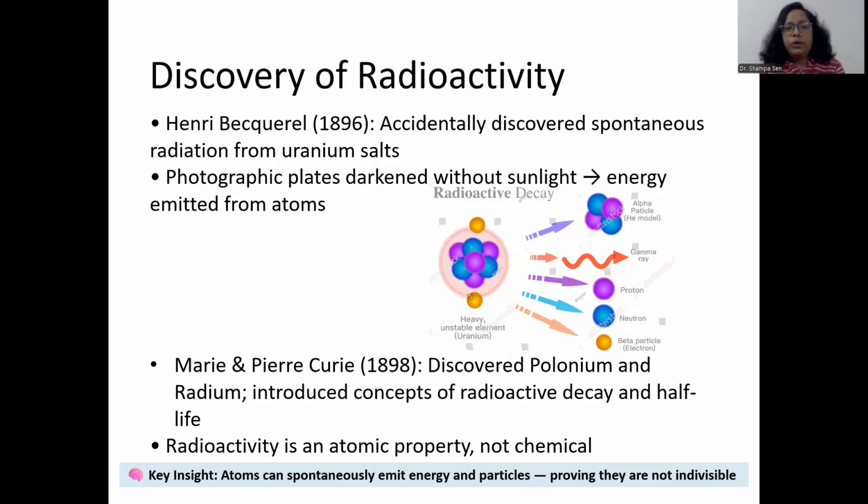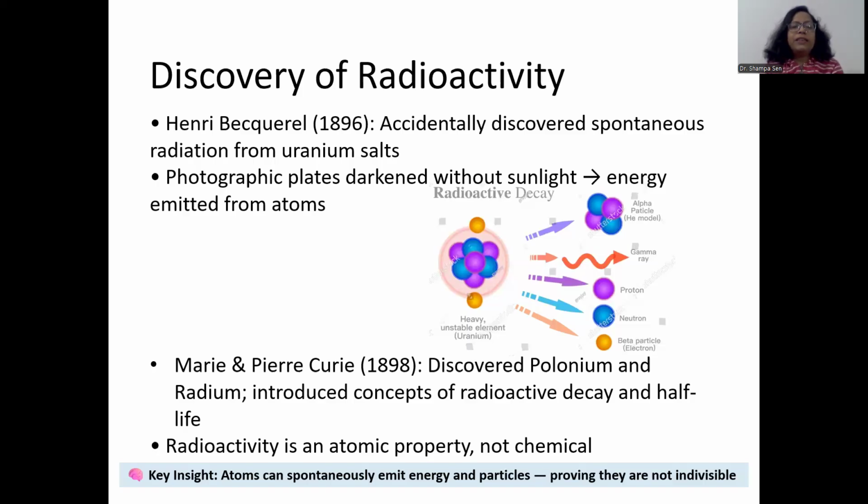They also introduced the concept of half-life, that is, after a certain time, the decaying matter becomes half of the original amount. This time period is known as half-life. And also it was recognized that radioactivity is an atomic property, not chemical. Remember that till that time, the nucleus of the atom was not identified. So radioactivity was recognized as an atomic property, not a nuclear property.